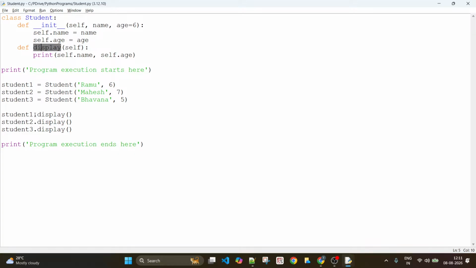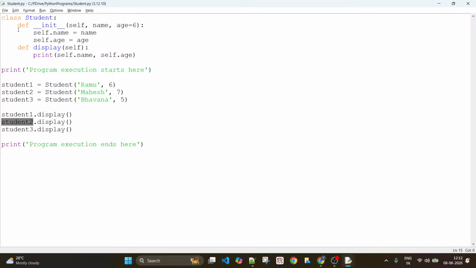To call a method, you should use the dot operator. For this dot, on the left hand side you should have the object, and on the right hand side you should have the method name. Student one dot display, student one has Ramu as a name and 6 as an age. When you call student two dot display, automatically this self will refer to the current object that has been used to invoke or call that method.